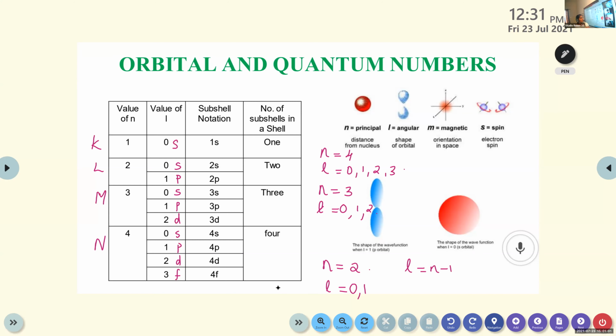Using the principal quantum number, we can find out the shell, and using the azimuthal quantum number, we can find out the subshells. Along with the shell, we can determine the size and energy using the principal quantum number, and using the azimuthal quantum number, we can find out the 3-dimensional shape also.